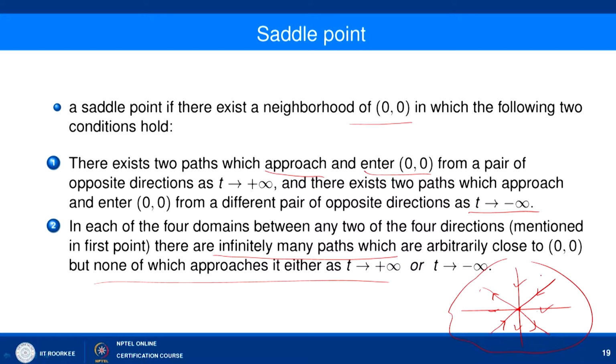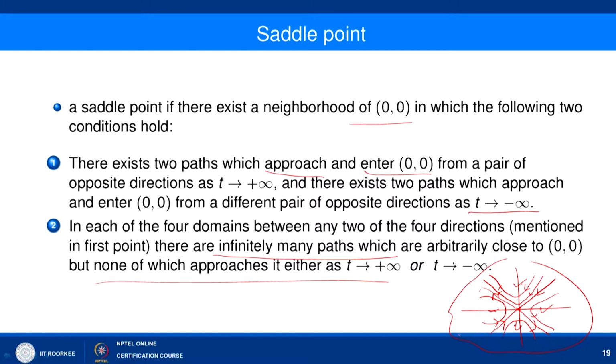So, it means that if you look at this domain, for example, your orbits are reaching towards (0, 0), but leaving along this direction. So, here we have this kind of behavior, here we have this, yeah, this thing. So, here it is like this.